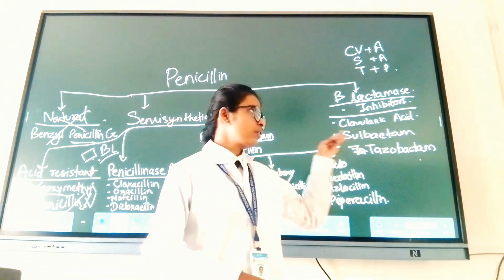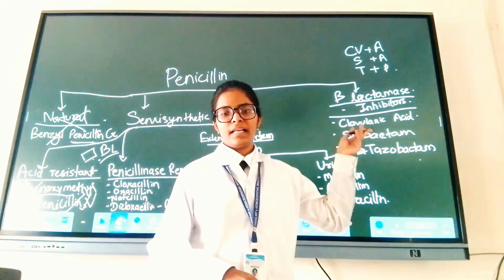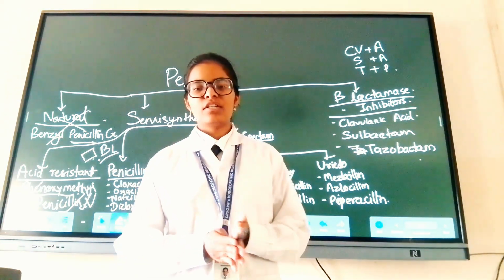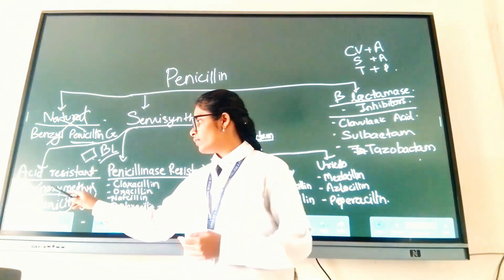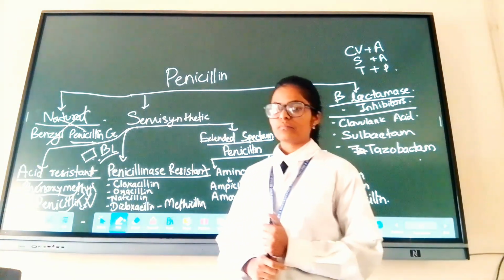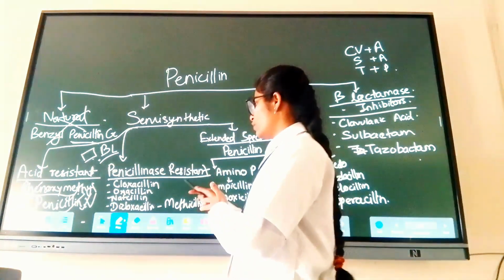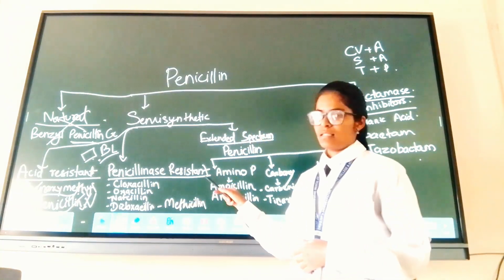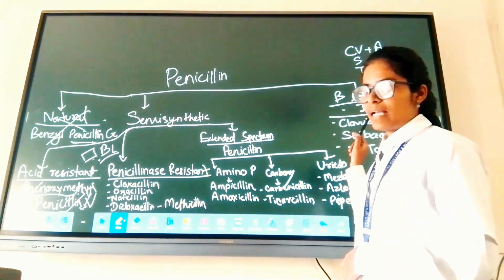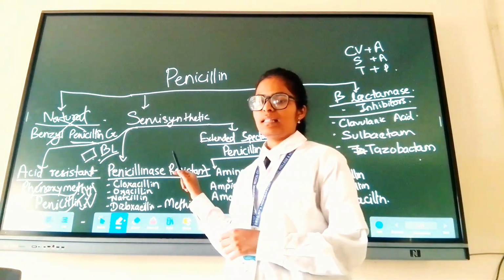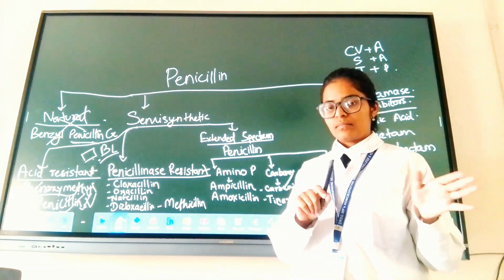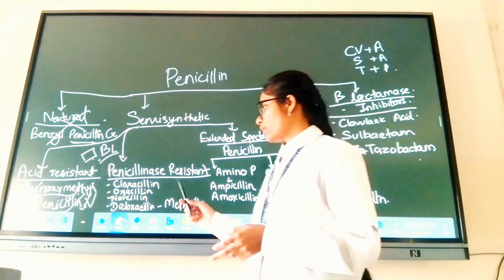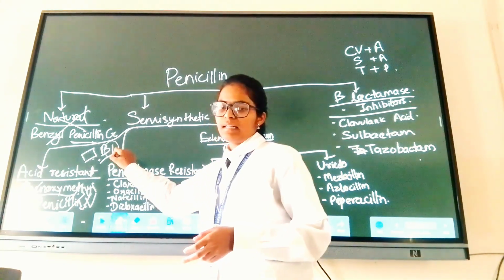But bacteria also have a backup. They have the beta-lactamase enzyme, which destroys the beta-lactam inside this phenoxymethyl penicillin. Okay. So coming to the next, penicillinase resistance. This beta-lactamase enzyme is also called penicillinase because it destroys penicillin. Penicillin contains beta-lactam.